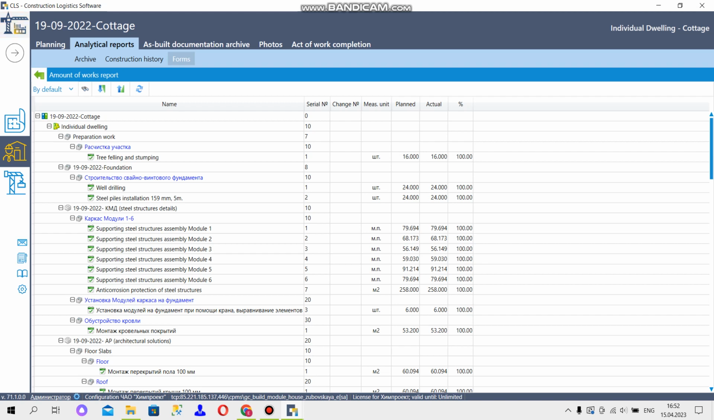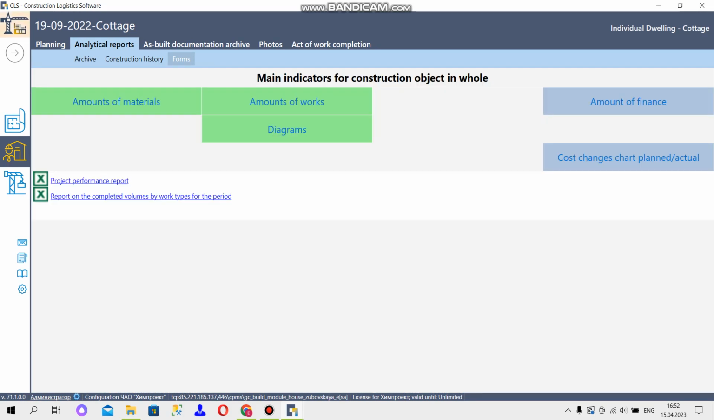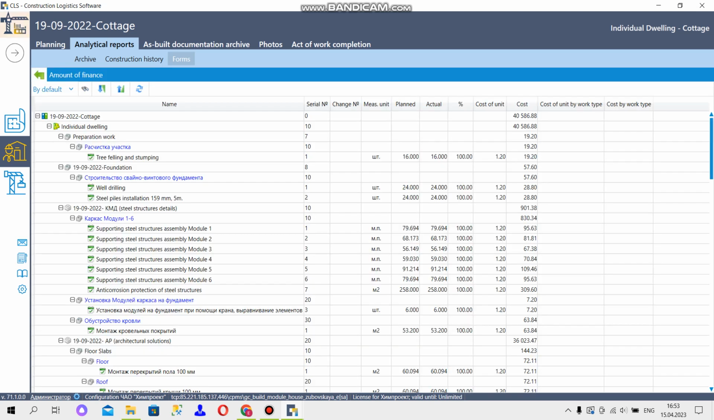By default, the report structure displays the structure of the project, but you can sort also by disciplines or by work types. The next report is the report on amounts of finance. Based on this report, you can analyze the cost of the project. You can find here the planned cost of work, the cost of actually performed work, and the final cost.